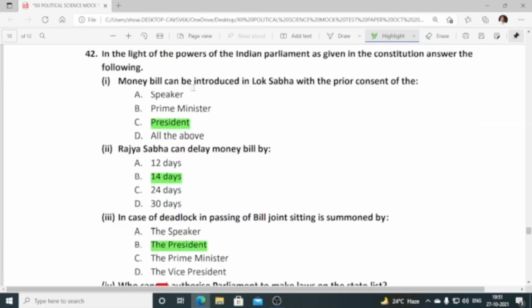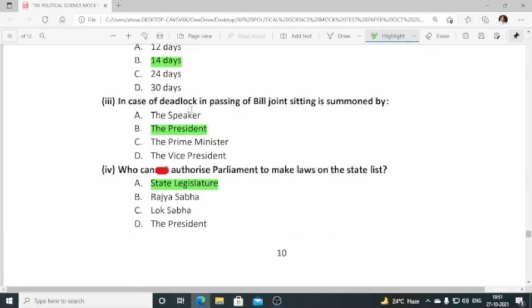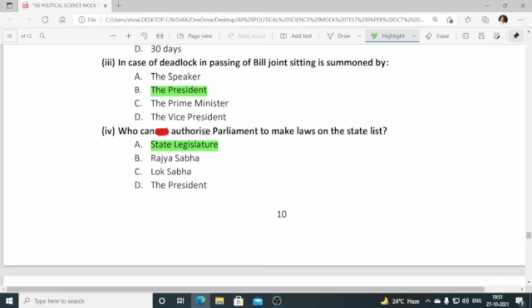42. Money bill can be introduced in Lok Sabha with the prior consent of the President. Rajya Sabha can delay money bill by 14 days. In case of deadlock in passing a bill, joint sitting is summoned by the President. Who can authorize Parliament to make laws on the state list? State legislature.